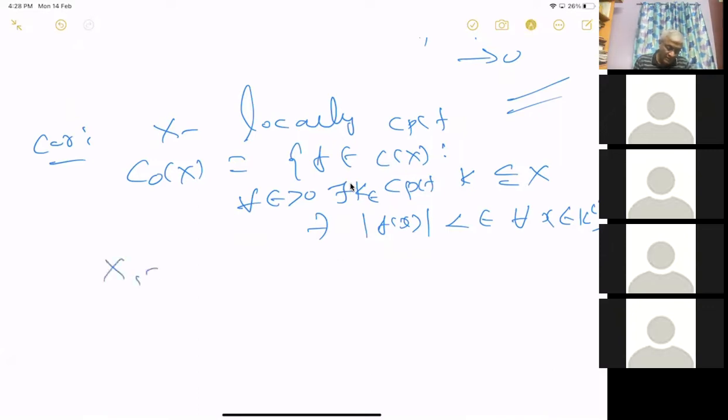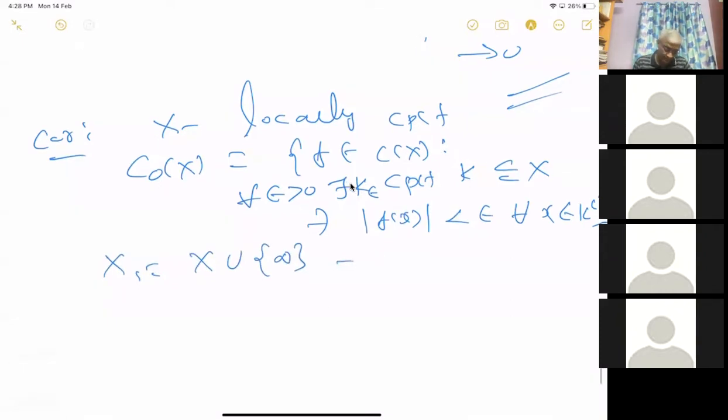Now let X_1 equal X union infinity, the one point compactification. I think you studied this in topology.